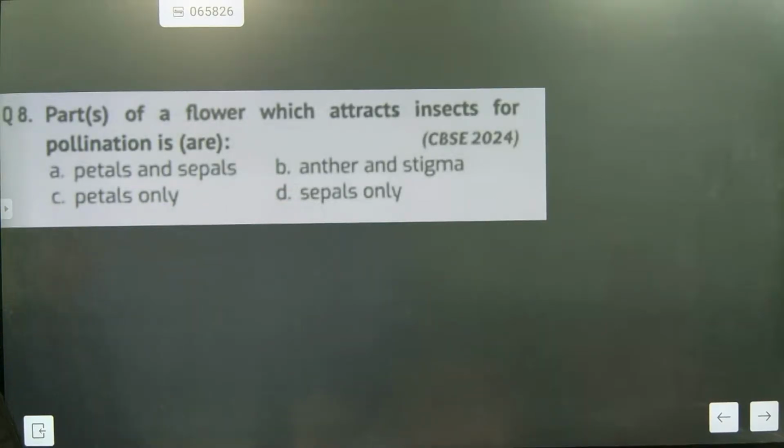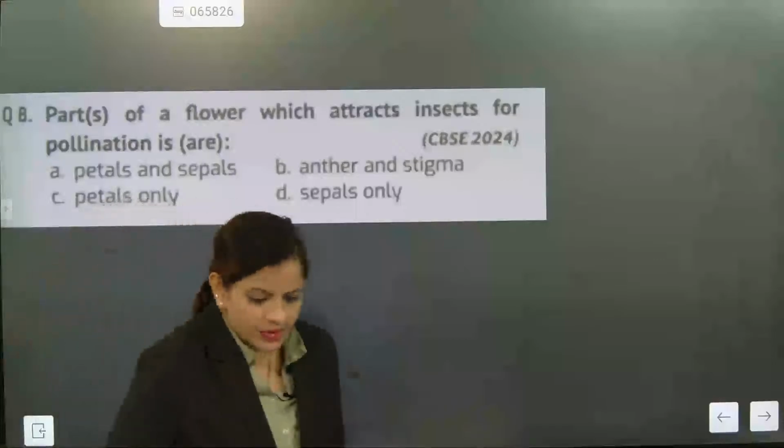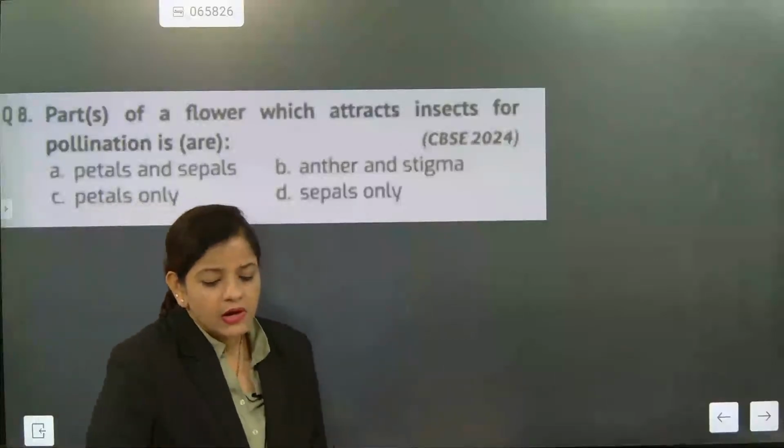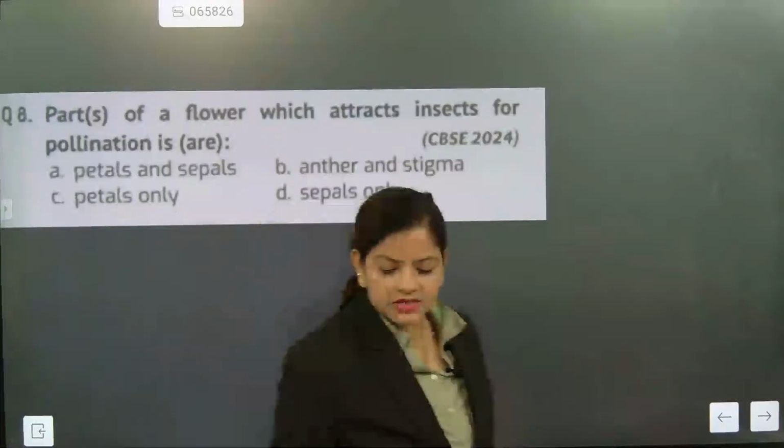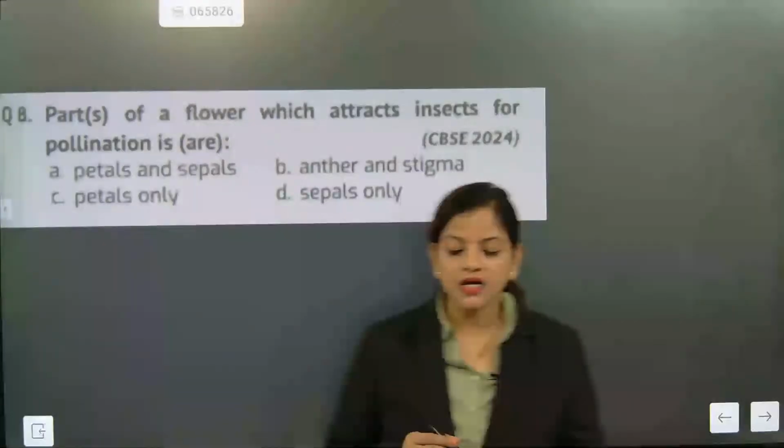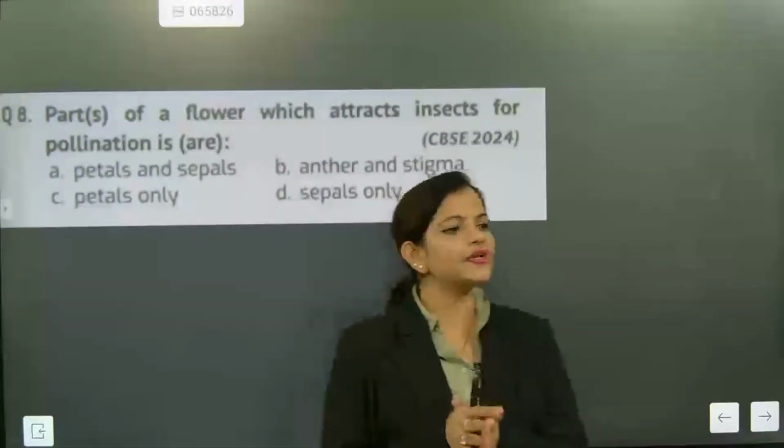Part of the flower which attracts insects for pollination. Anther and stigma. The correct answer here is, listen children, the correct answer is petals.